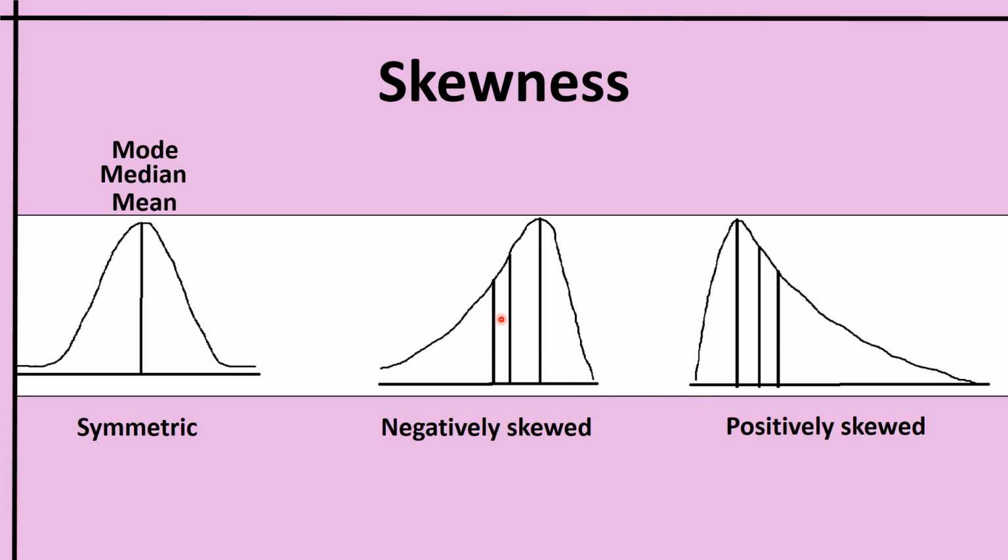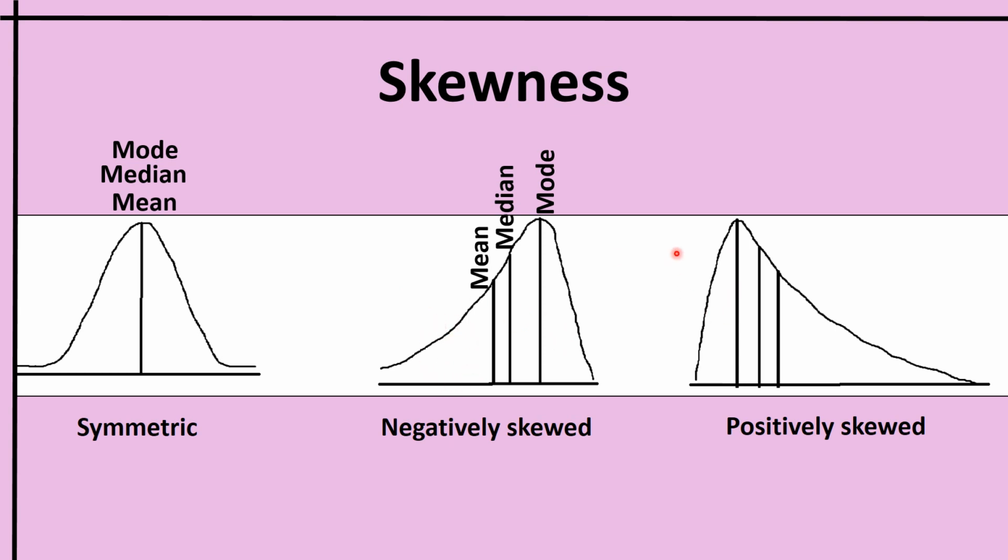And the skewness is said to be negative when the mean is less than the median and the median is less than the mode. See, the frequency increases as it goes to the right side. So mode is the highest, and then less than that comes the median, and mean is again lesser than the median. So it is a negatively skewed distribution. This curve shows a negatively skewed distribution.